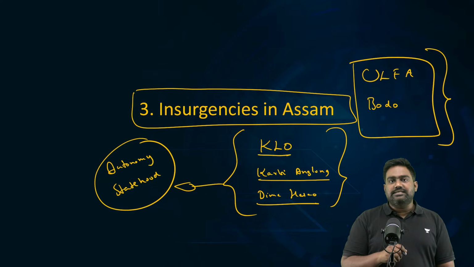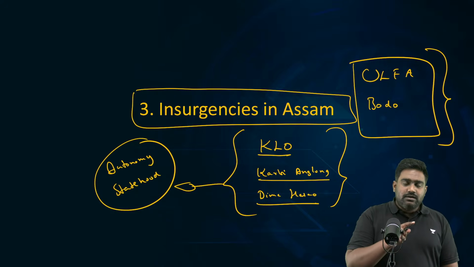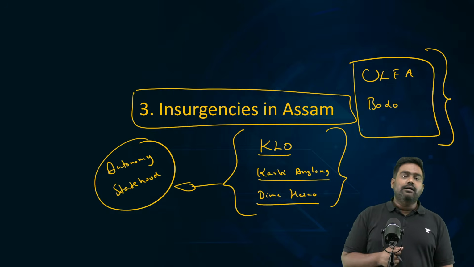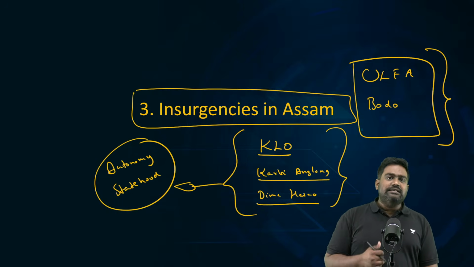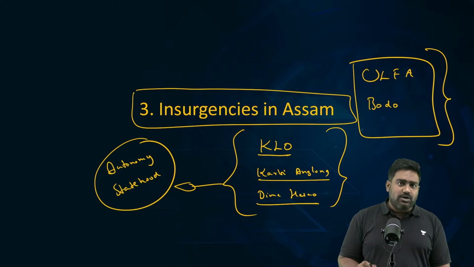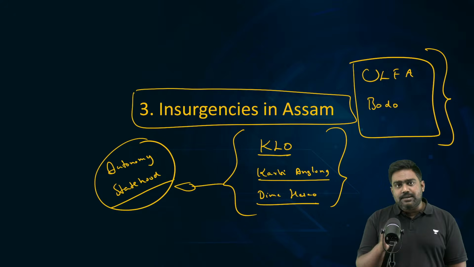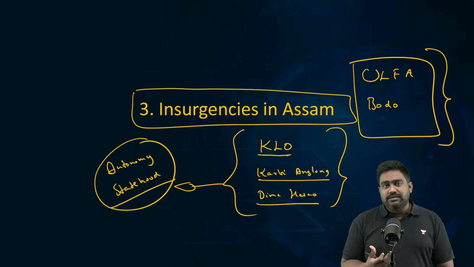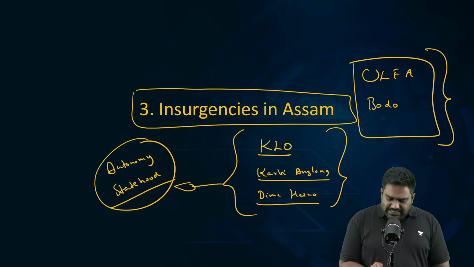Unlike the Naga insurgents, who wanted a separate state, a separate country for themselves, to break the Naga areas away from India, in Assam the other minor insurgencies like Karbi Anglong, Dima Hasao, etc., have not demanded separatism. Their demand has been more autonomy under the constitution or even statehood. Now, these demands have been satisfied.